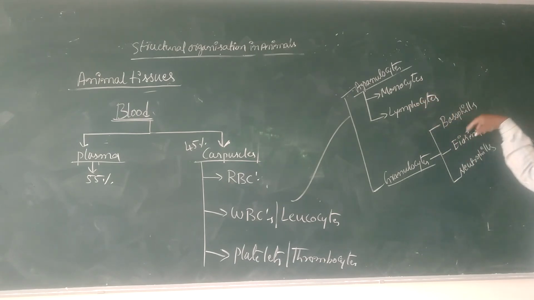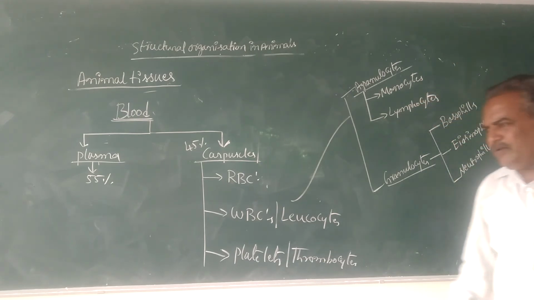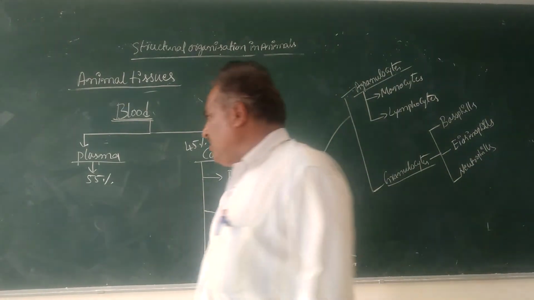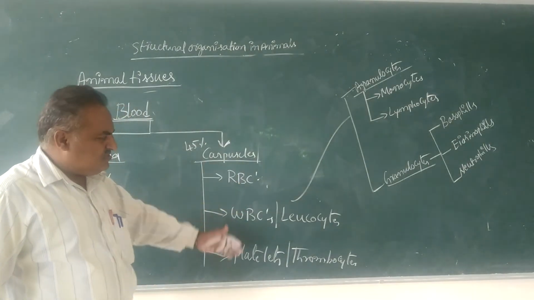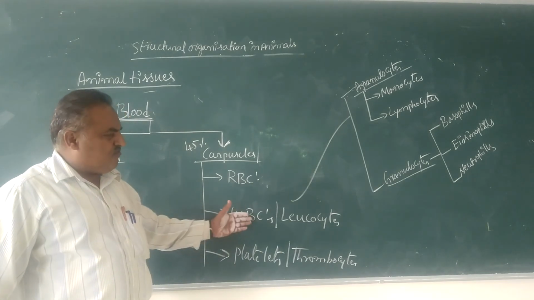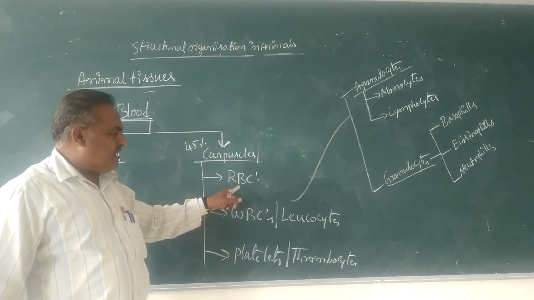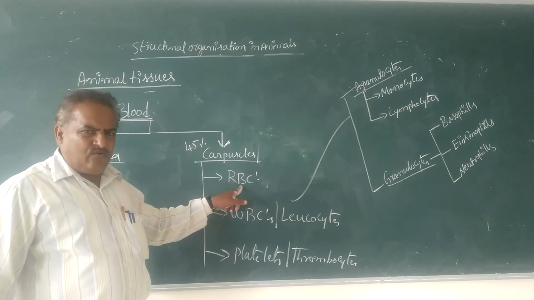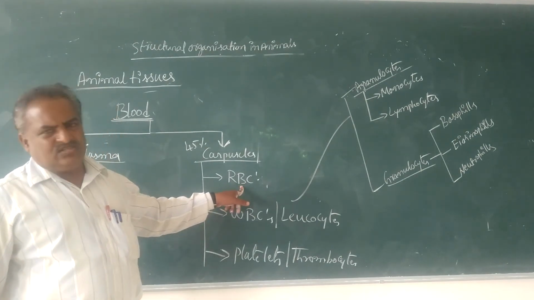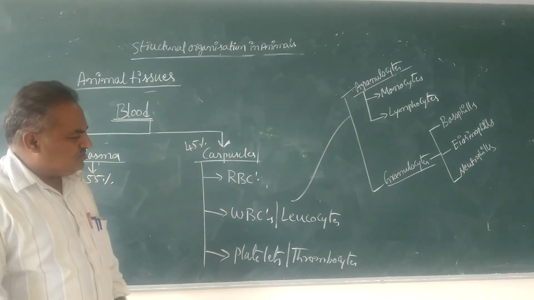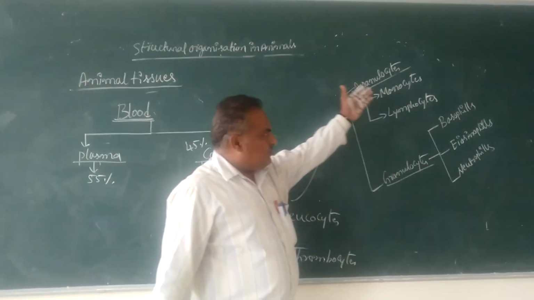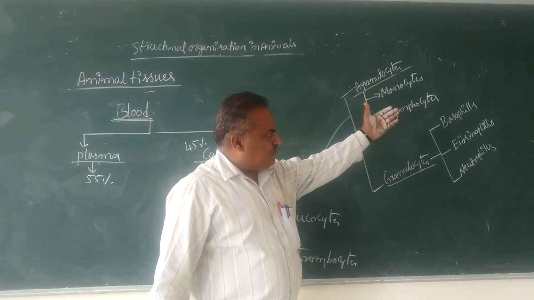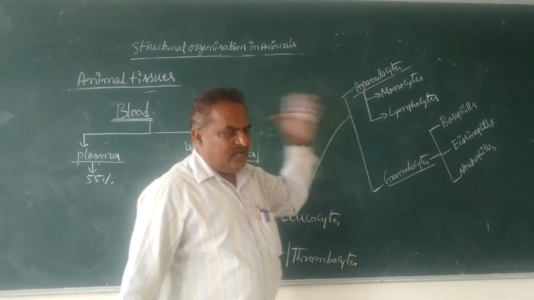These are the cells involved in body defenses, or maintenance of immunity in the body. RBCs are involved in carrying oxygen molecules during respiration.